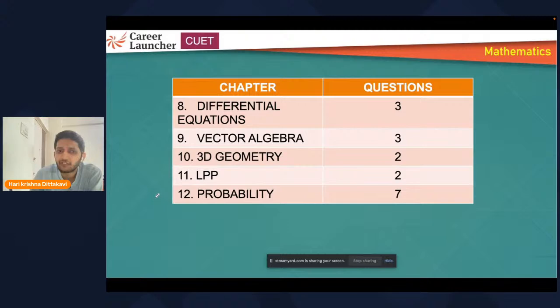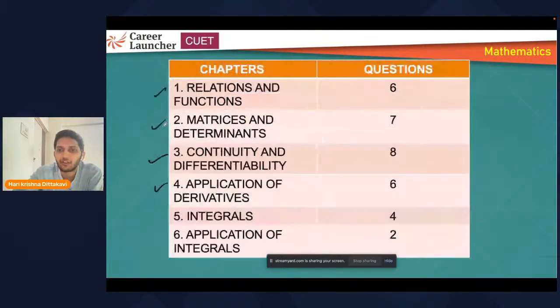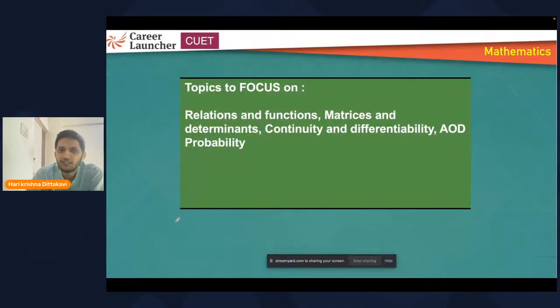And again, they have given one probability question as well, a paragraph type question. If you observe this LPP, they have given only 2 questions, right? So you can expect the same number of questions. And differential calculus and the rest of the questions are concentrated as normal. Application of integrals as well. So this is what I feel are the topics to focus on, especially these 2 topics.